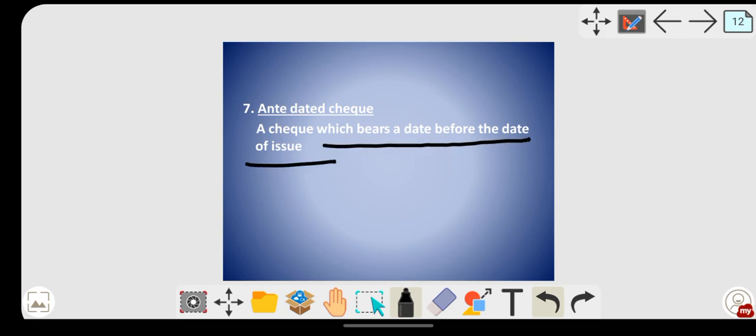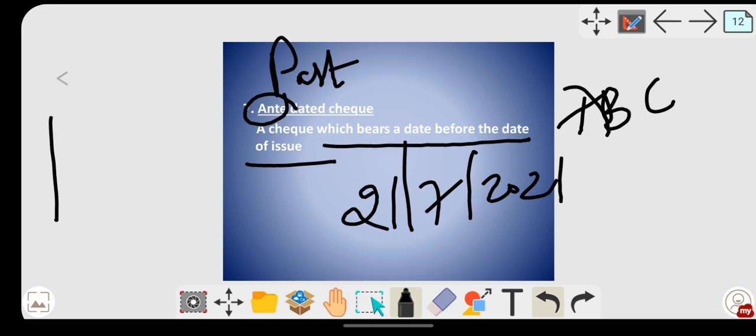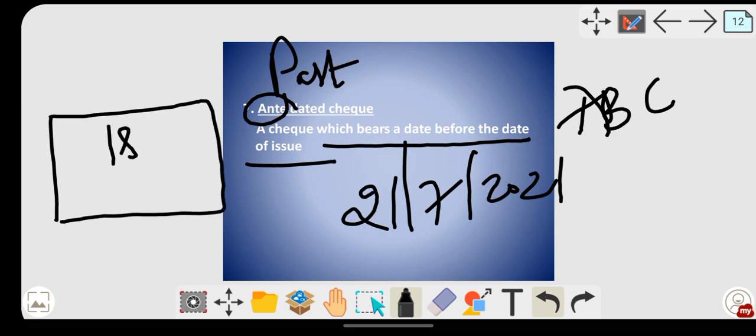This is simple. Ante means what? Past date. Post dated means future date, antedated is past date, so that's why ante is there. Now what is the date today? 21/7/21. Today I will issue you a check. Suppose ABC is a person and today I have to issue a check to ABC. But in the check I will write the date as 18/7/21.